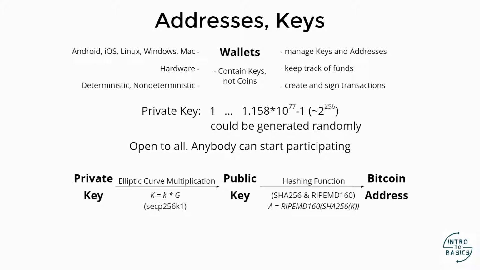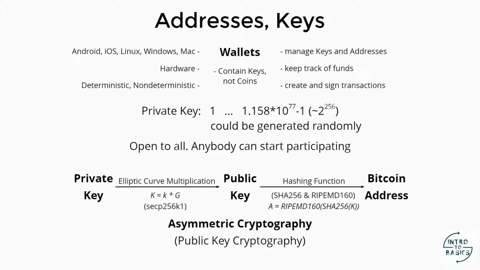The process for creating addresses looks like this. From the private key, a public key will be created. It is a one-way process, so there's no way to get from the public key to the private key. And then the public key will be passed through two hashing algorithms to produce the address. Again, this is a one-way process, so from the address it's not possible to get back to the public key or the private key. So, to access the funds from a certain address, asymmetric cryptography is used.